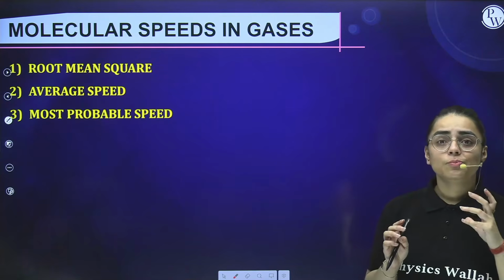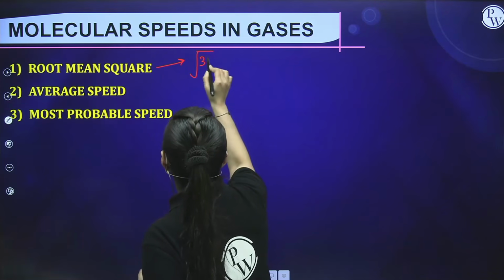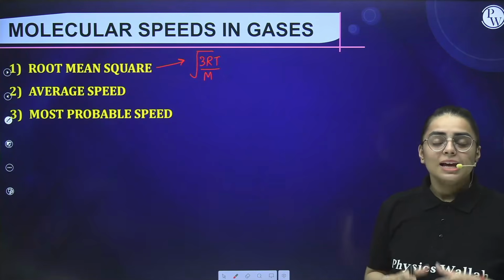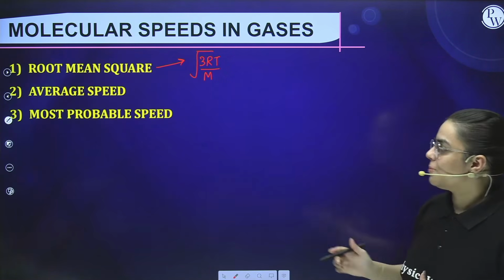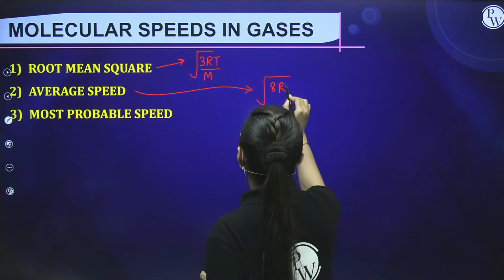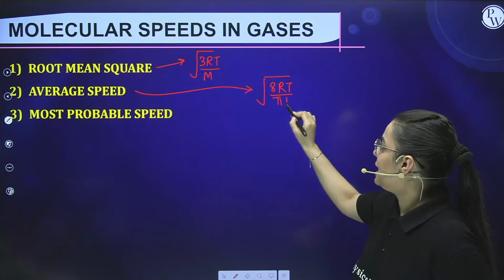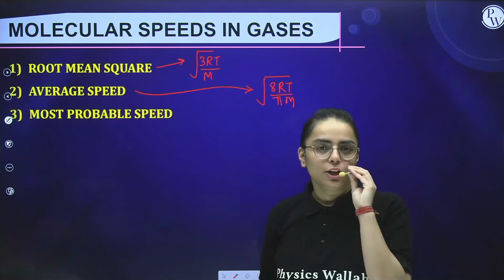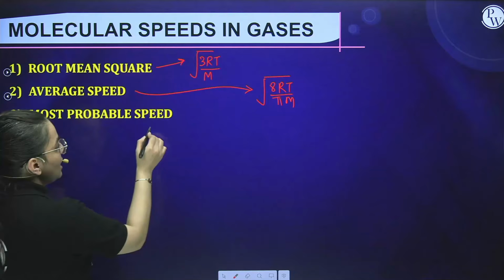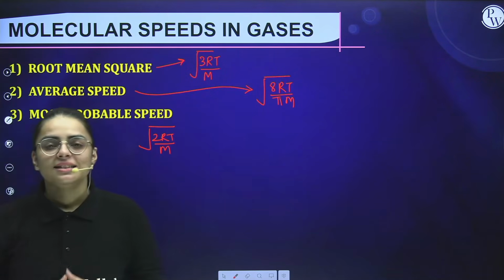For root mean square, the formula is root of 3RT by m. This is the formula for root mean square. Now if I talk about average speed, students, here root 8RT will come. See, here 3RT was coming, here root 8RT will come, divided by pi into m. Clear? Now comes the last one, which is the most probable speed. It is quite easy. It is root 2RT by m. Is it clear to you, students? These were the molecular speeds.